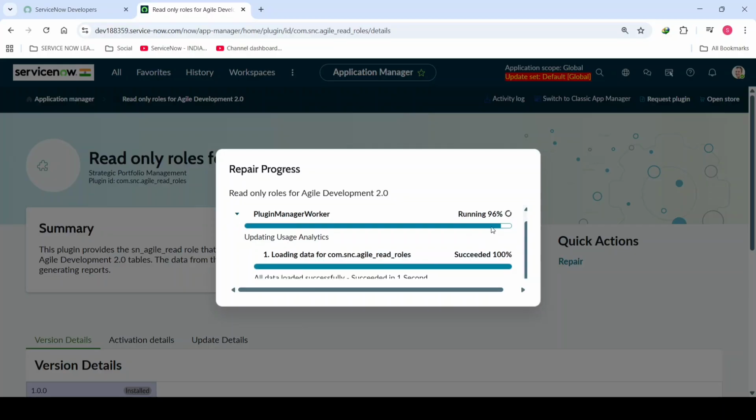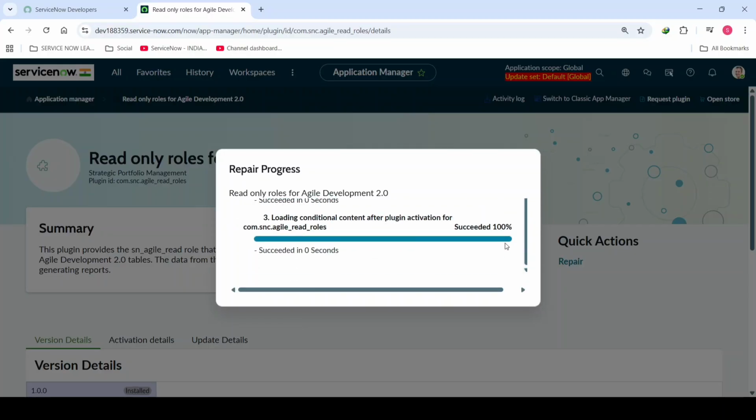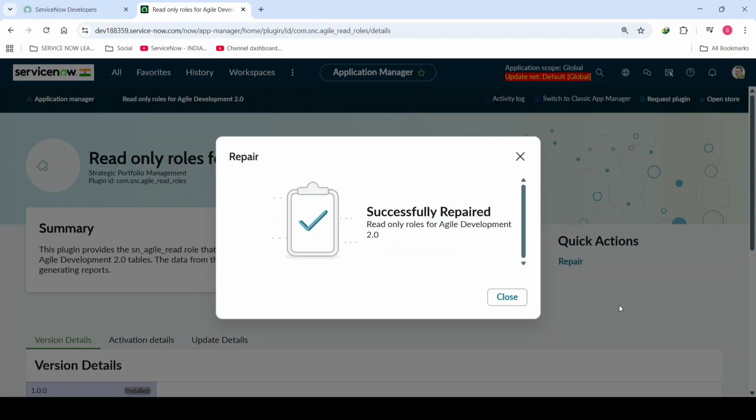Okay, this is one way to repair a plugin, and I'll show you how to activate the plugins which are in inactive state in ServiceNow. Okay, let's close this. You'll see the successfully repaired read only rules for agile development 2.0. Just click on close, and let me show you the main part.